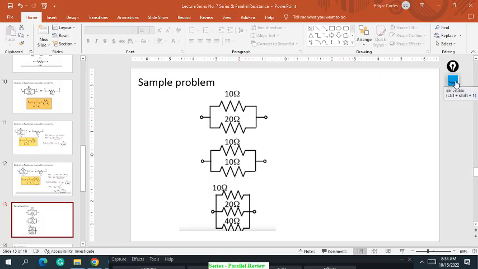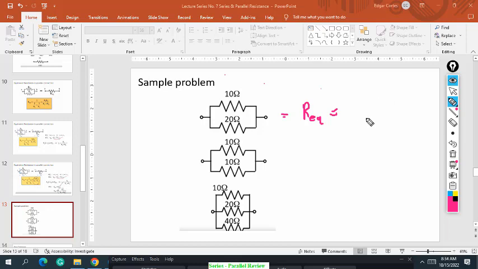So how do we solve this? The formula, class? Equivalent R equals, for the simplified one, let's use R1 times R2 over R1 plus R2, no?